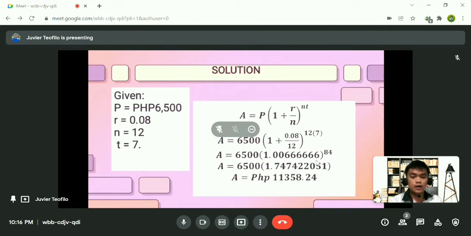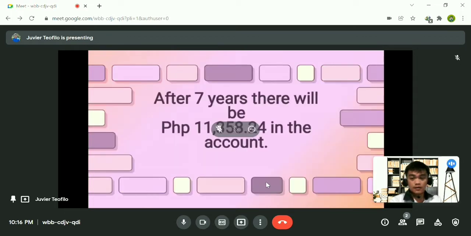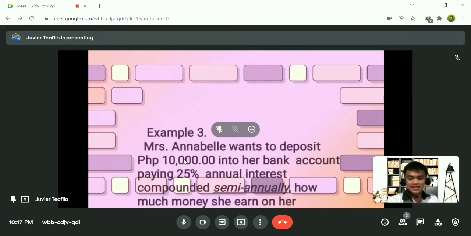If you have a question why we have this answer, we just use the calculator and solve 1.006666 to the power of 84, and we have this. Now multiply by 6,500, we have 11,358.24 centavos. So after 7 years, there will be 11,358.24 in the account. So let's proceed to the next slide.